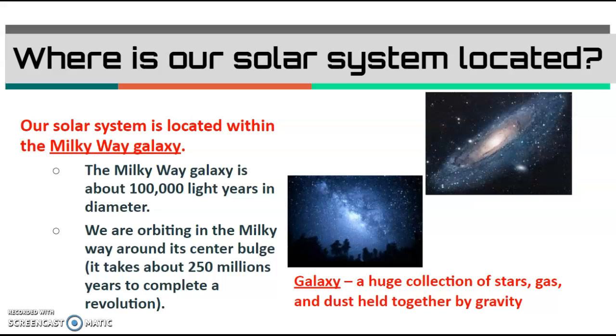And what is a galaxy? Well, it's a huge collection of stars, gas, and dust held together by gravity. We live in the Milky Way galaxy. It is a lot of stars, and a lot of gas, and a lot of dust.